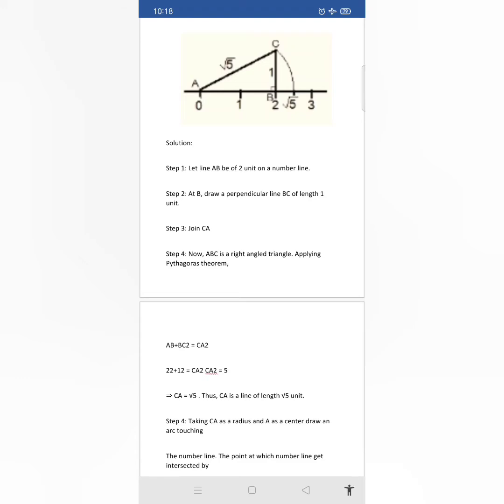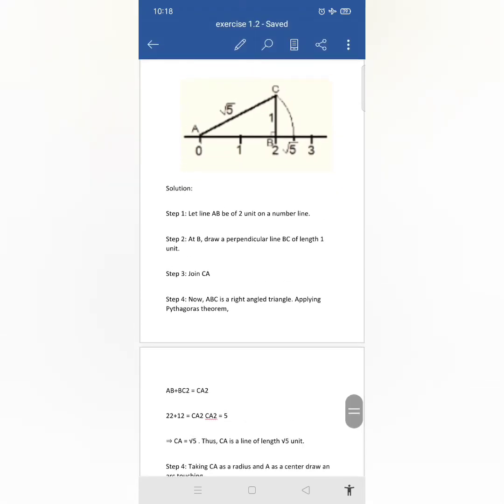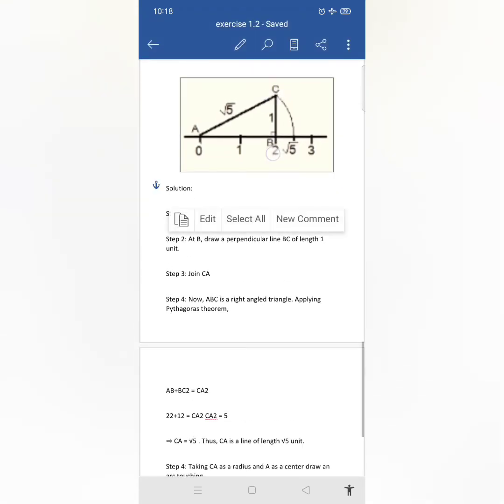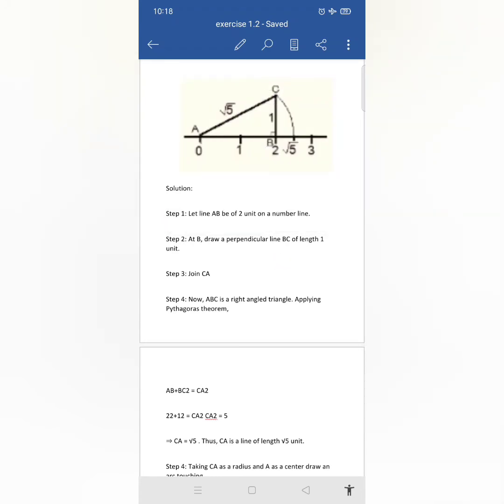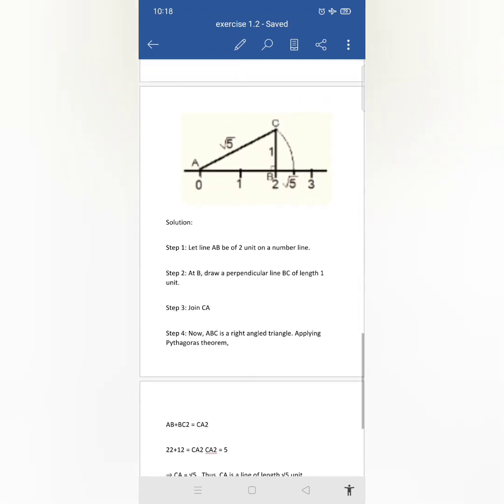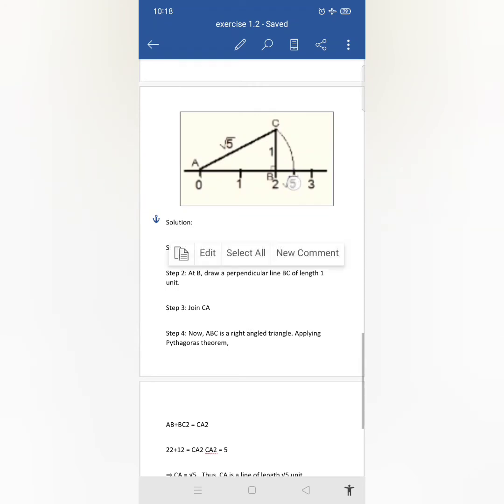The next thing is the same method that we use for root 2 construction. So here you can see B and C. Here you have to draw a perpendicular. After drawing the perpendicular, take 1 unit length, or 1 centimeter, and cut it. After cutting, you have to join AC. After joining, you will get this cutting, right? Then you take this arc and extend it, so it will fall on the number line somewhere here. So this is your root 5 construction.